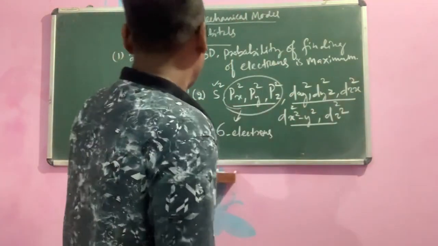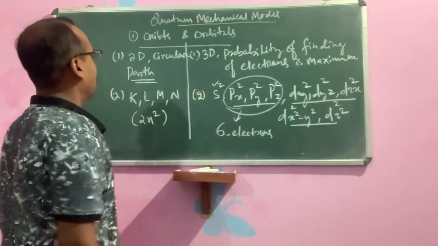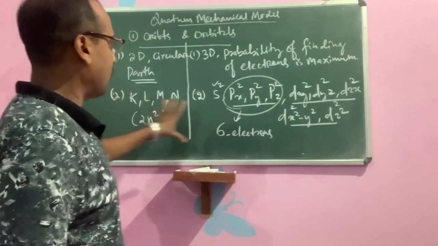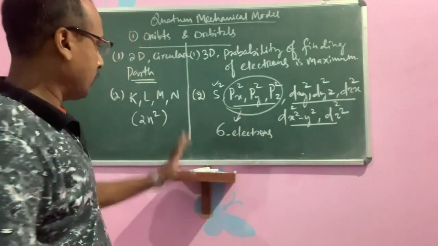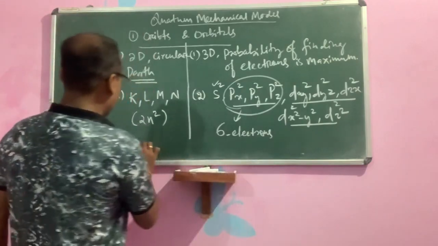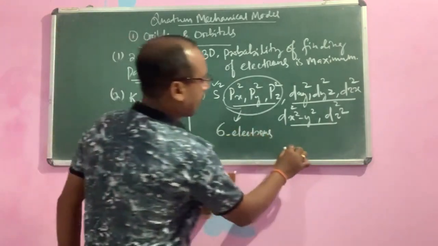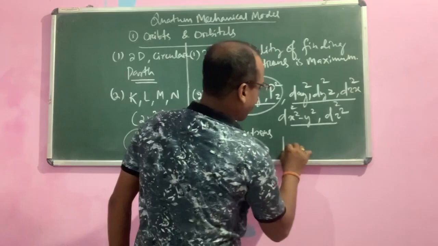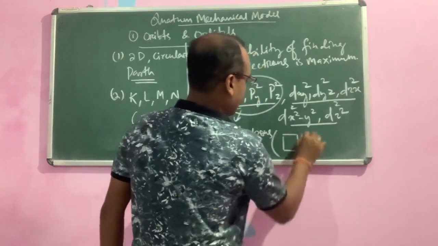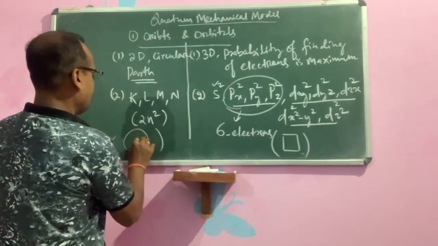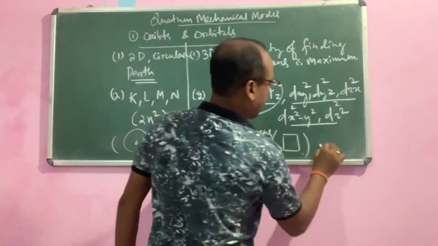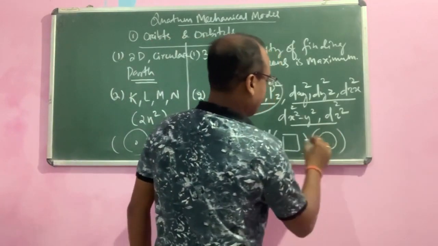So these are the differences between orbit and orbitals. An orbit is a circular path, and you can write it as a circle.